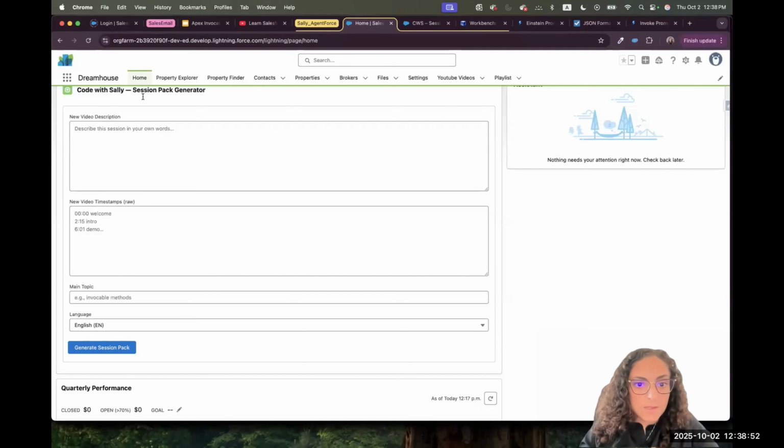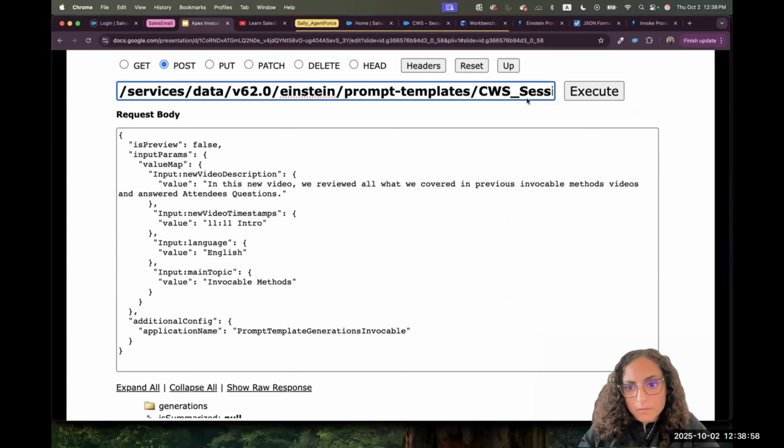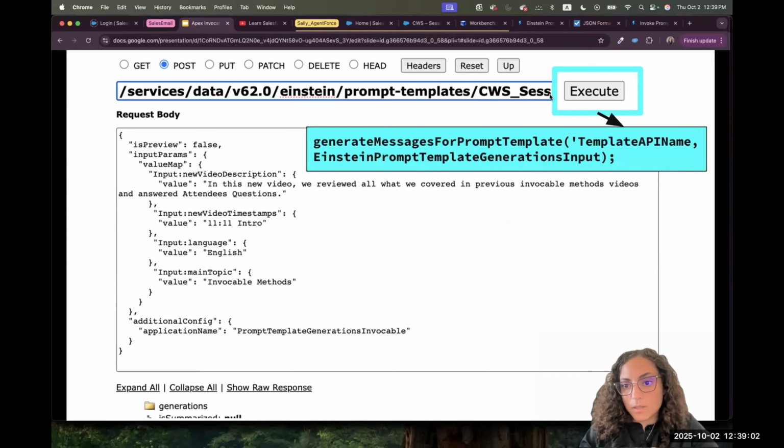So I keep this open here. First of all, this URL, the REST API resource that we used, and that when we clicked execute, we said will be translated to a method called generate message for prompt template.